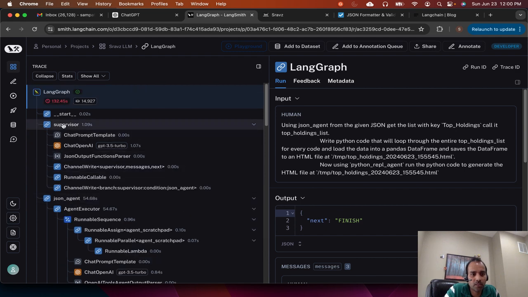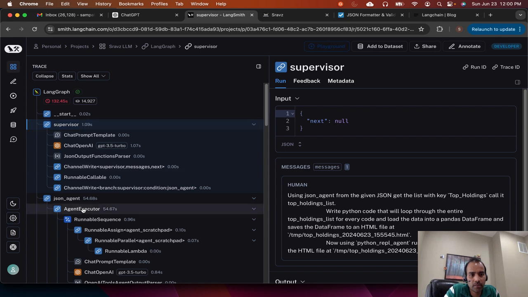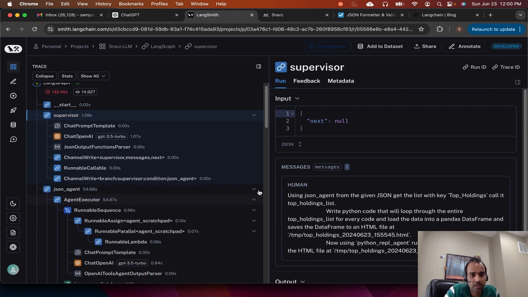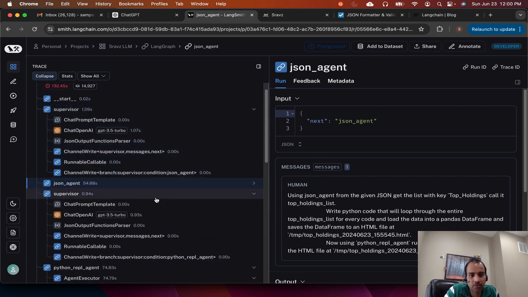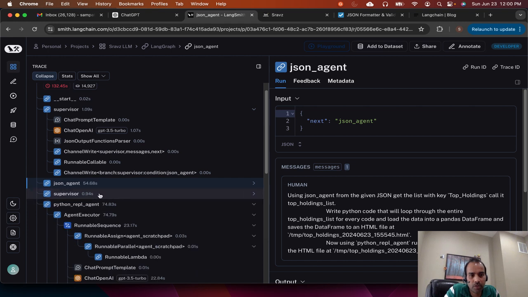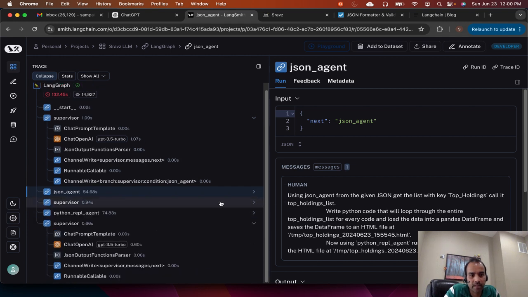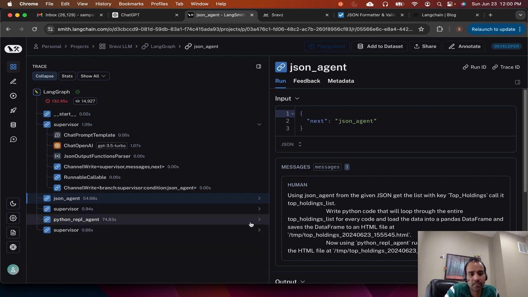We started the application. The supervisor was executed. The supervisor executed the JSON agent next. The JSON agent passed control back to the supervisor. The supervisor called the Python REPL agent, and the Python REPL agent created the HTML file for us. And then the supervisor completed the flow. This way in LangSmith, you can see the flow that is being followed by the LangChain graph.